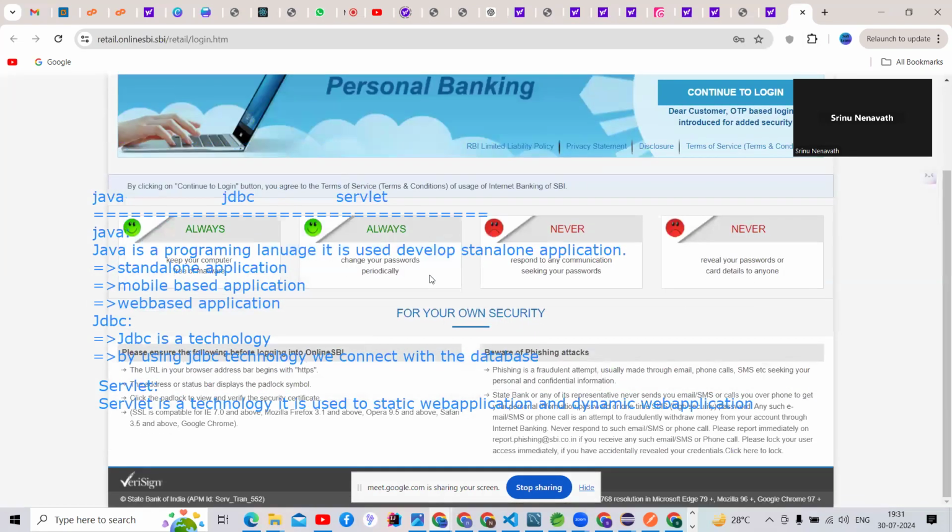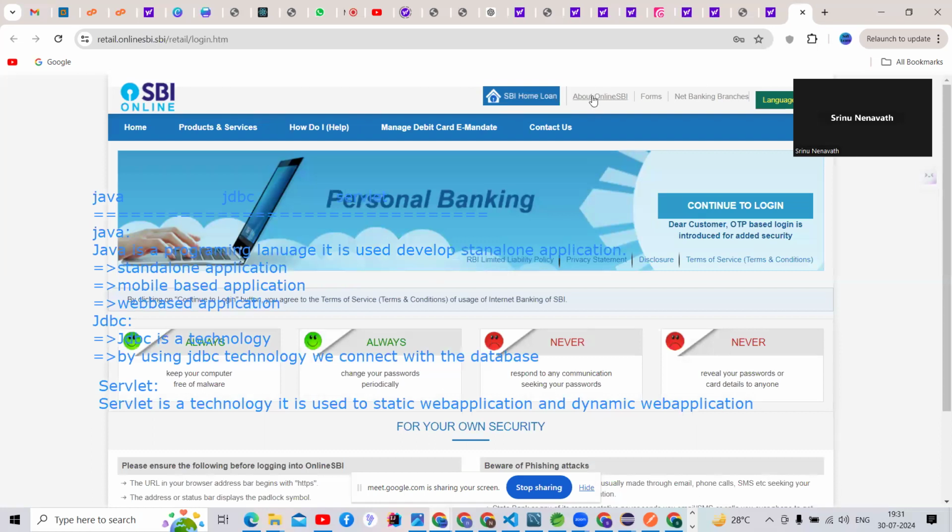See here, guys. There is online SBI, net banking, branches. When I open this page, there is always this, which we can call the logo of the SBI bank. Is this logo changed every time, or is the logo always the same? It's always the same.